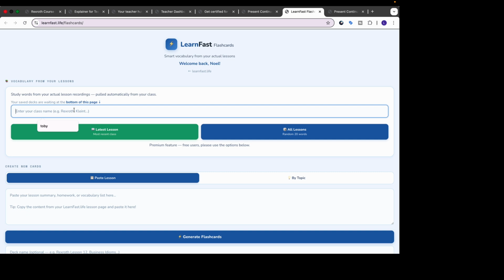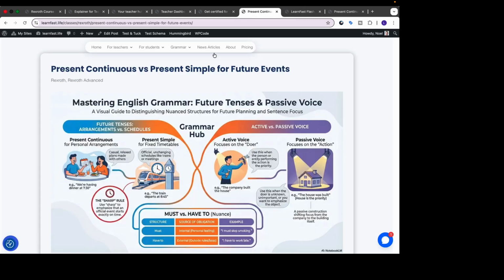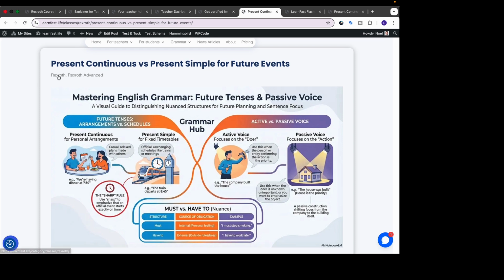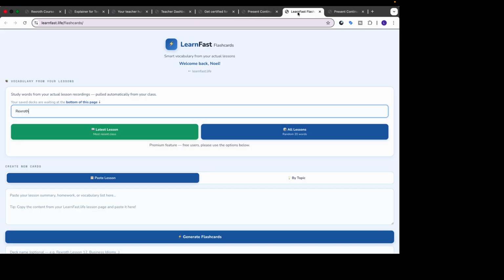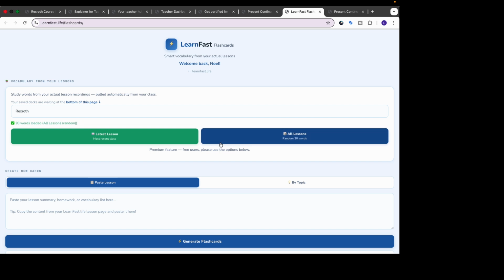Now, we're going to concentrate on this section here, which is for students that belong to a class. So for example, we're sticking with Rex Roth as the name of the class. Say that was the one that we just did. As you can see, it's Rex Roth. So the student would just have to put in the name of their class here, and then they would get either 20 words, if there are that many, from the latest lesson, or a random 20 words taken from all of the lessons up until now. So let's just do that, and here we go.